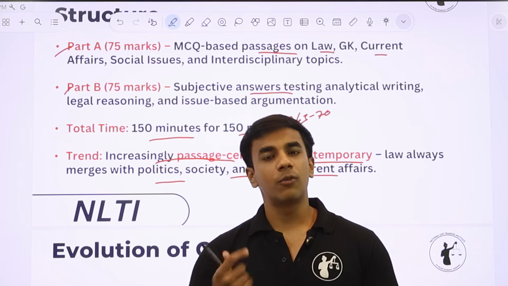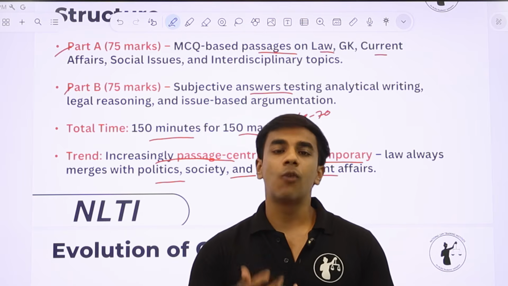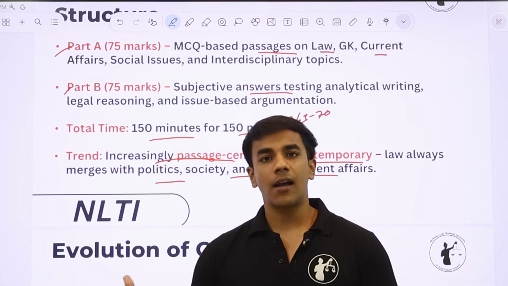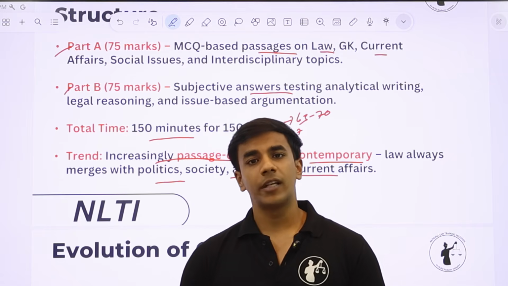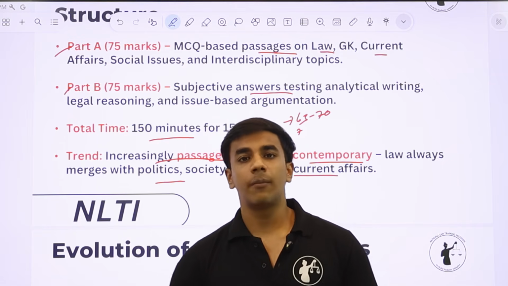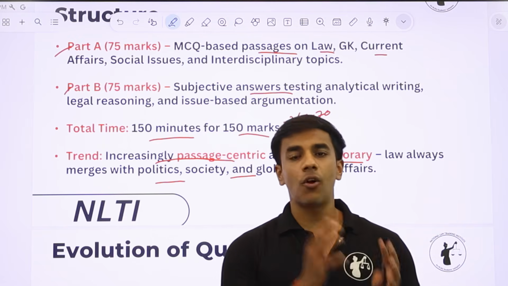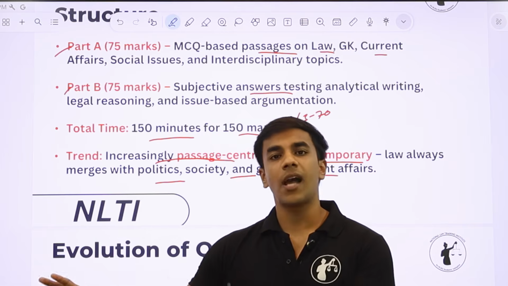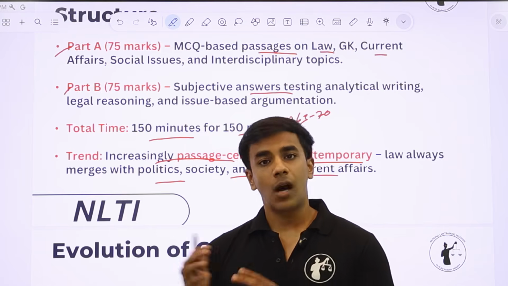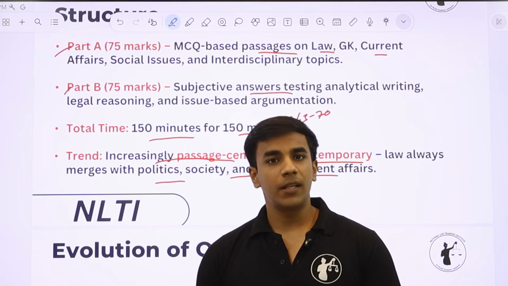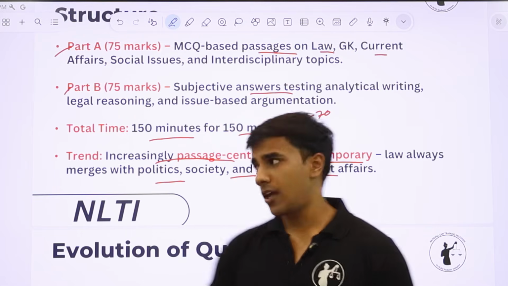A cultural angle to it would be again something related to caste. Then the constitution angle would be what can now happen to the advocate, and the criminal angle to it would be provisions of the Bar Council of India Act. How can an advocate be suspended? If not just suspended, what criminal procedures can be initiated against him? So this is how you have to read a particular passage, not just read something in isolation, that something happened in a courtroom, that's it. It is relevant for GK, but also relevant for other sections like essay writing, Part B, legal reasoning questions, and your critical reasoning and reading comprehension.